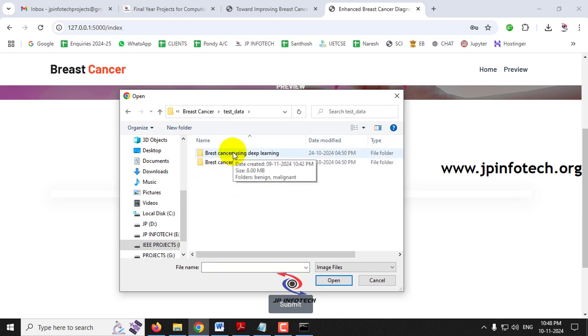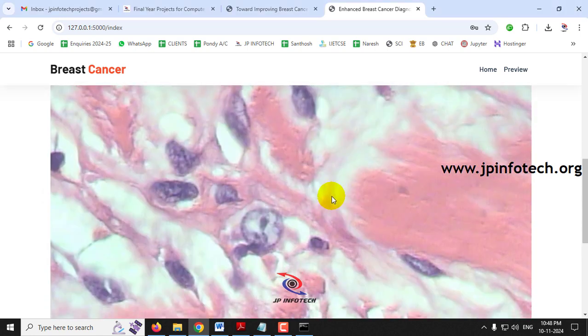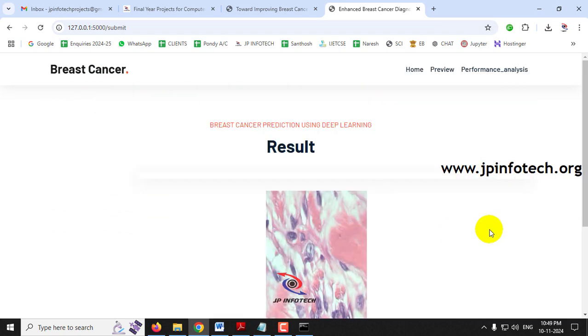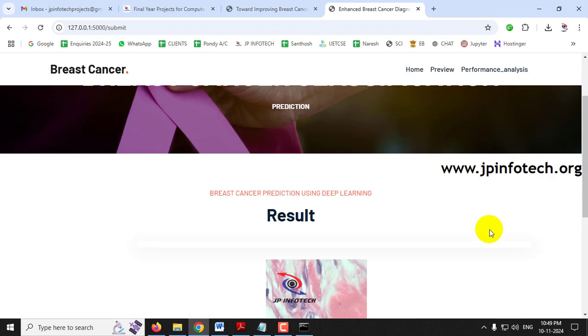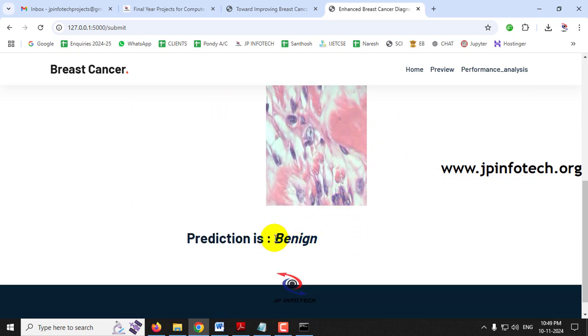The first one is the deep learning, so let me go to the deep learning folder. Here I have given a few cases, benign and malignant. Now let us check with a random image. You can preview the image that we have selected, and then click the submit button. Now you can see the predicted result. Here you can see the image that we selected, and the predicted result is benign.